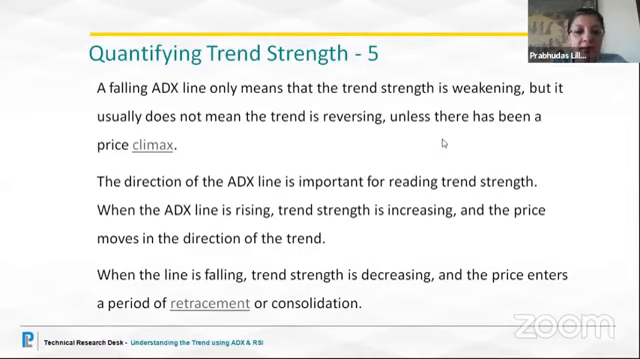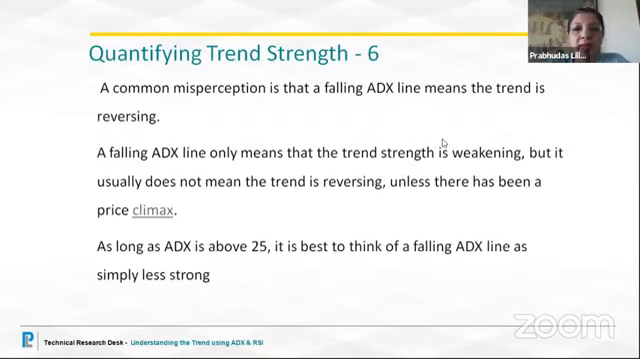When the line is falling, the trend strength is decreasing and the price enters a period of retracement or consolidation. So we need to wait and see whether we are going to get into a new trend, because if we are taking support with the help of other indicators, that could create a good buy opportunity, a re-entry, or maybe a chance to add to your positions and go through the next round of momentum. So again, we just studied that when the ADX falls, it is just a misconception that it is a reversal. It is not so.